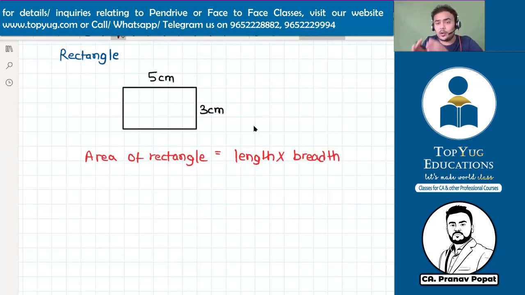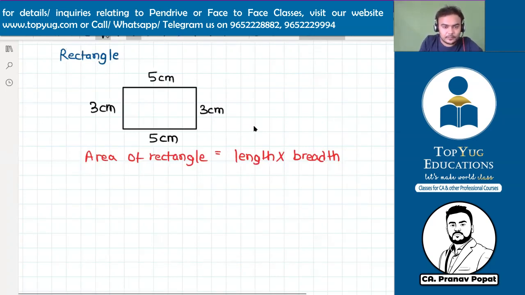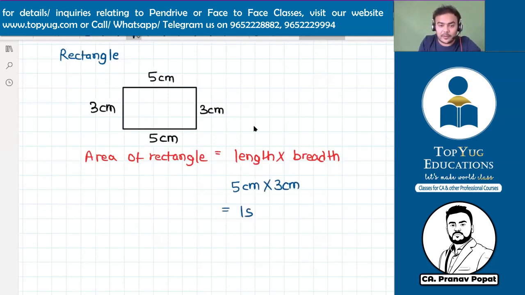Length means the longer side, and breadth means the shorter side. These opposite two sides are the same length. So this is also 3 centimeter, this is also 5 centimeter. Now take only one length and one breadth, which is 5 centimeter into 3 centimeter. So 5 threes are 15, and centimeter into centimeter will become centimeter square. This is 15 centimeter square. That is the area of a rectangle.